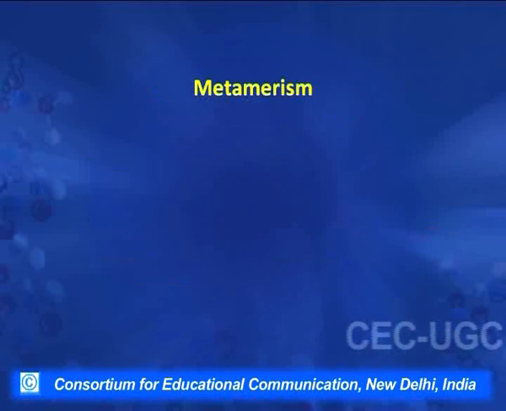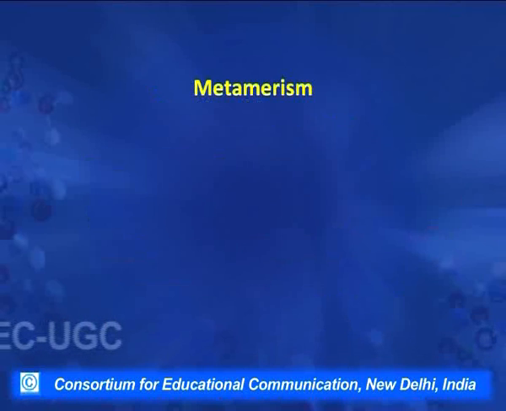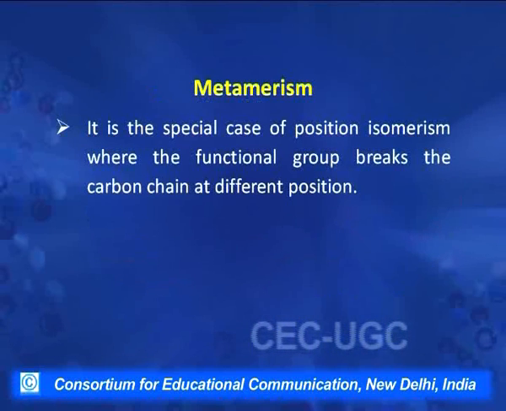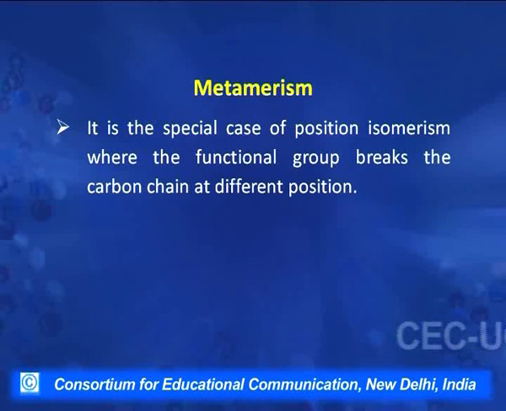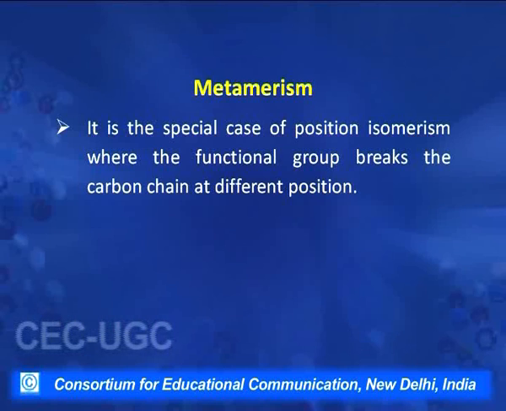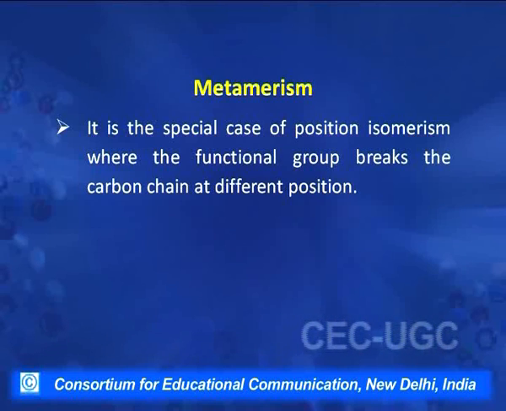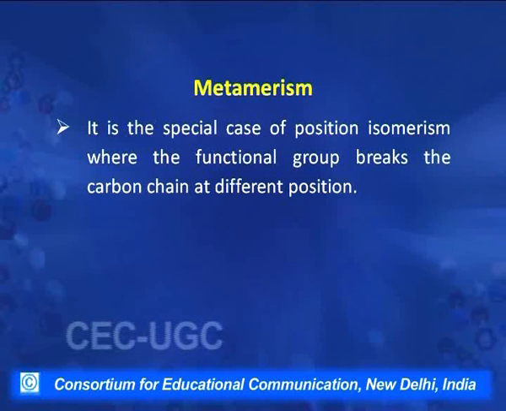Now, let us come to special cases. As I told you, metamerism is the special case of positional isomerism, and this arises when the functional group is such that it comes in between the carbon chain, that is, it breaks the continuity of the carbon chain, and when it breaks the continuity at different positions, isomers result.